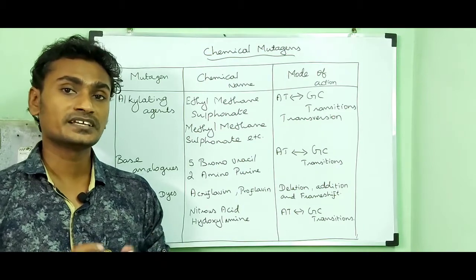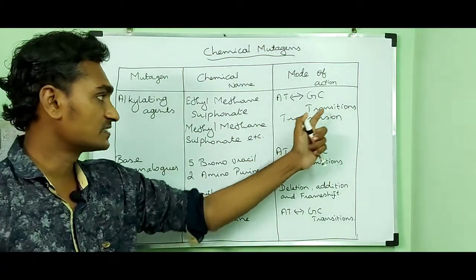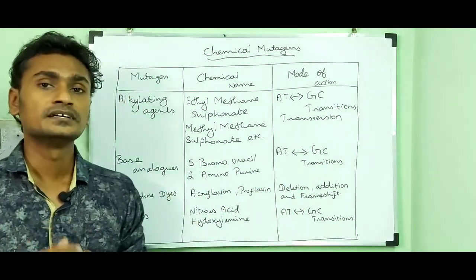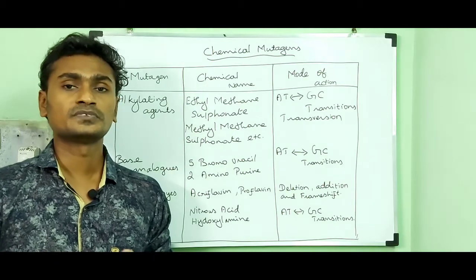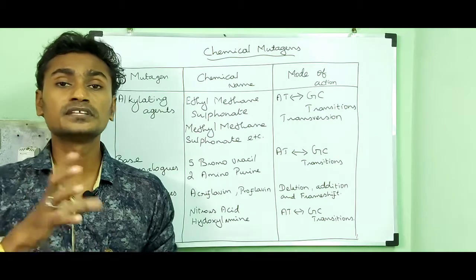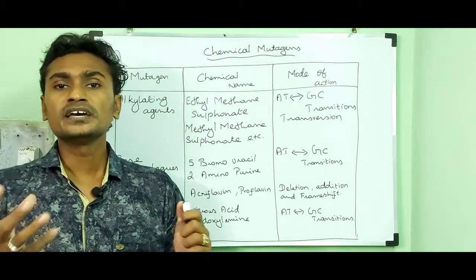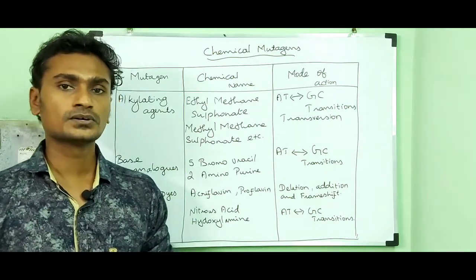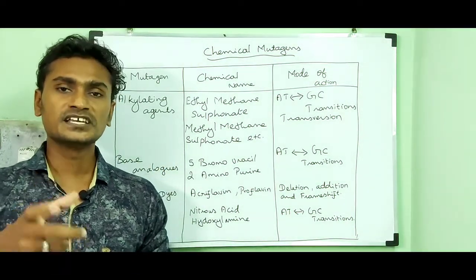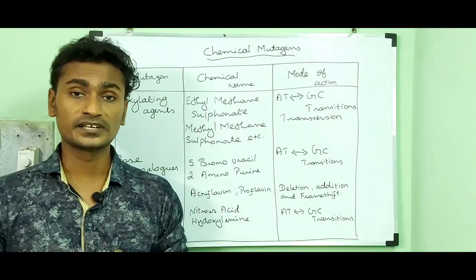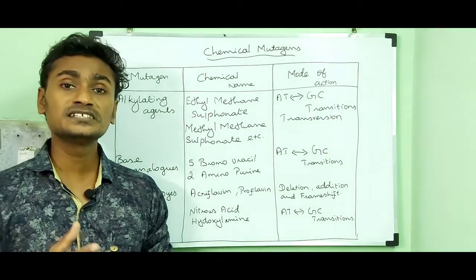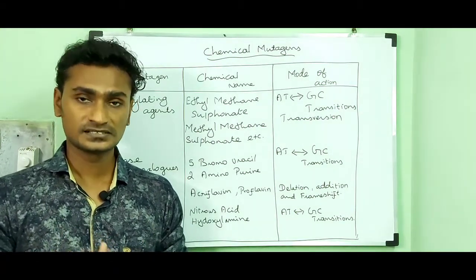They especially induce mutations like transition and transversion by adding ethyl or methyl groups at various positions of DNA, changing the hydrogen bonds in various ways.